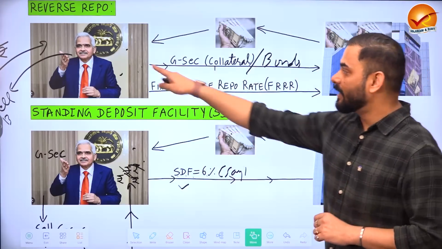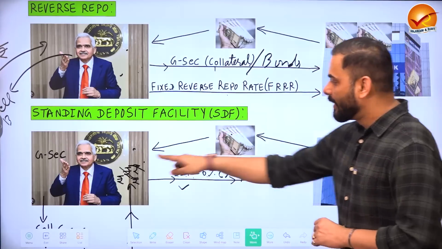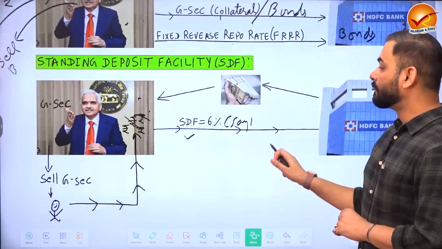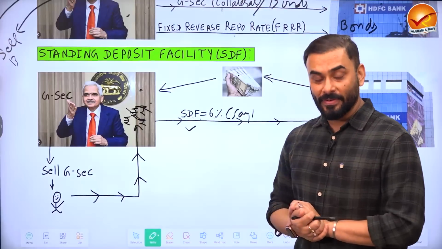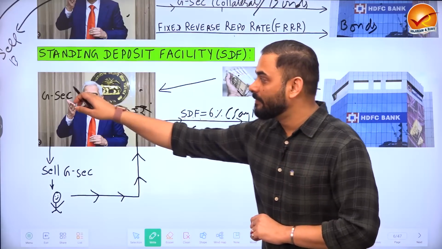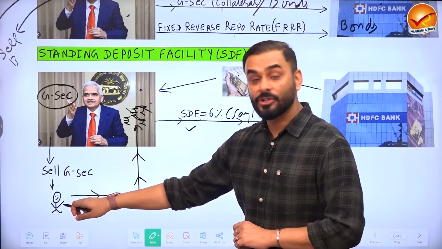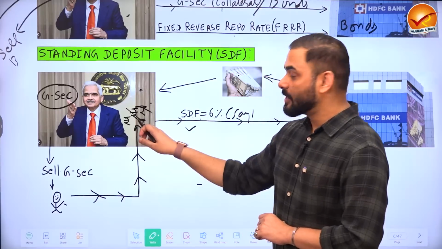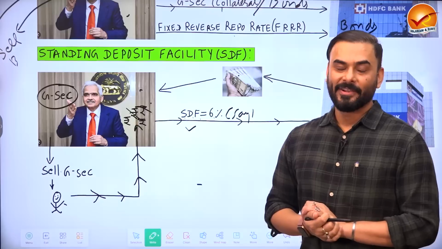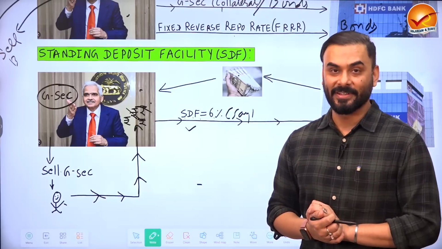What is the difference here? Earlier, RBI gave bonds or government securities to HDFC, etc. Here RBI does not do that, which means the bonds of RBI are free. And those bonds are still available with RBI. In future, if RBI would like to sell those bonds to somebody to raise cash, RBI can do that. So that is the reason that we developed this system of the standing deposit facility.